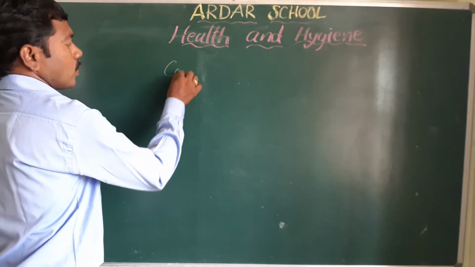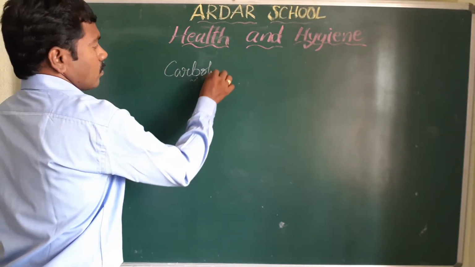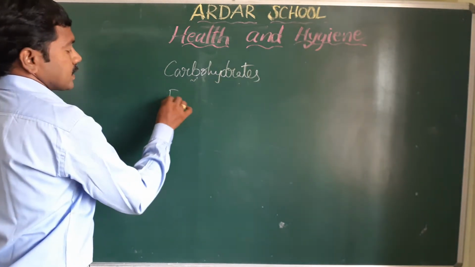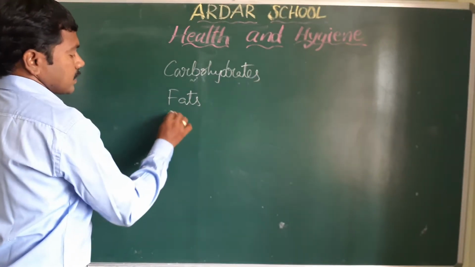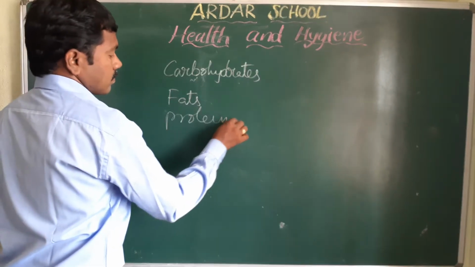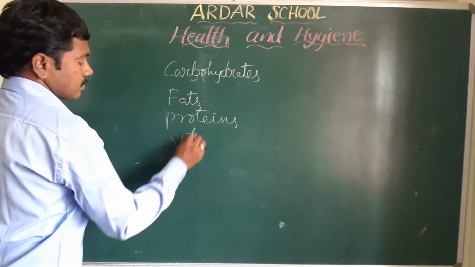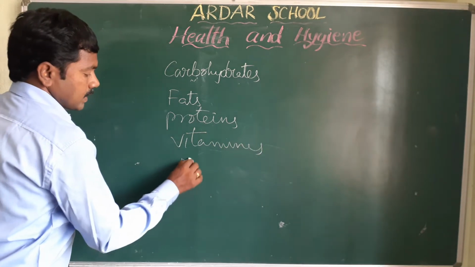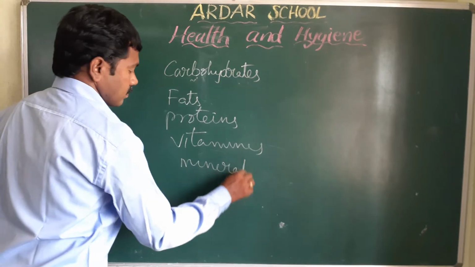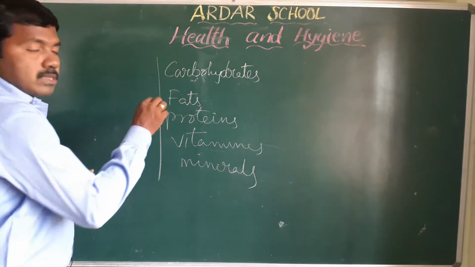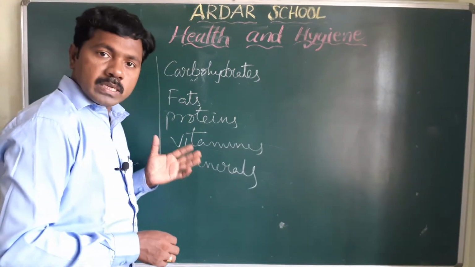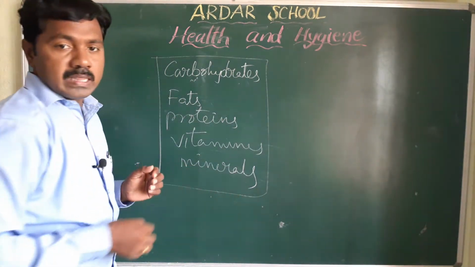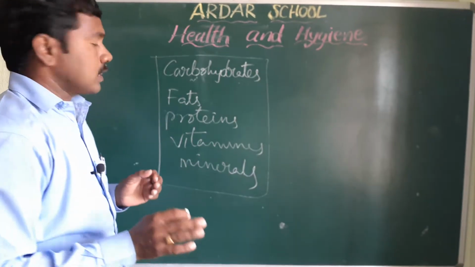Carbohydrates, fats, proteins, vitamins, minerals. So these are the nutrients. These are very, very essential for good health. Okay children.